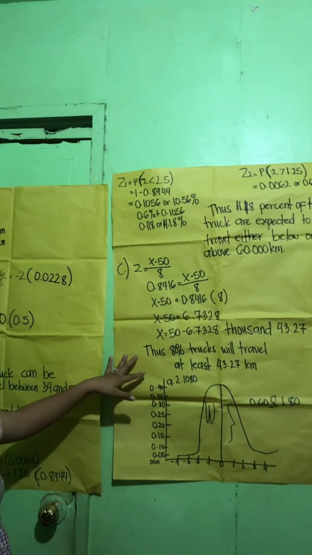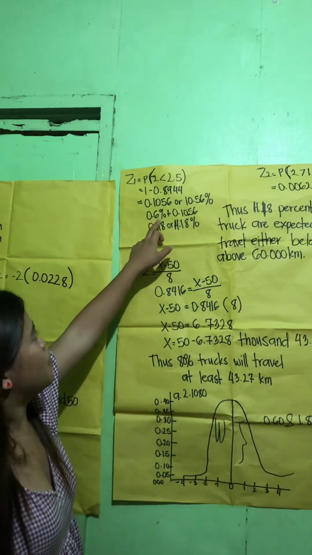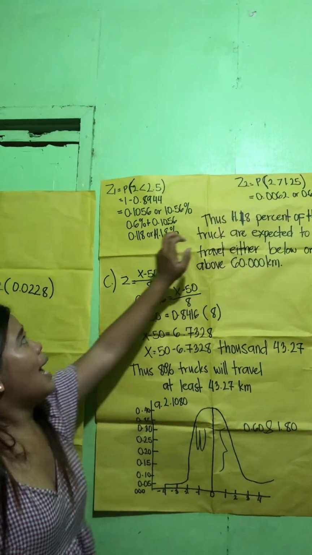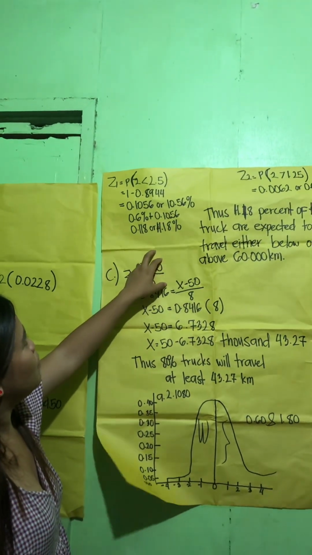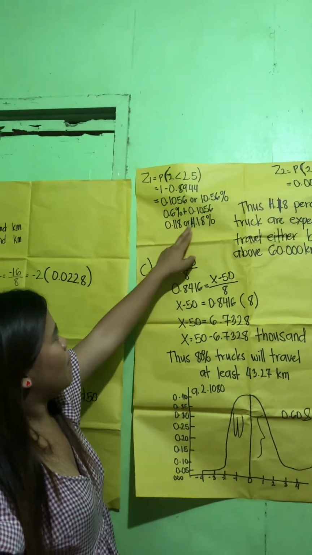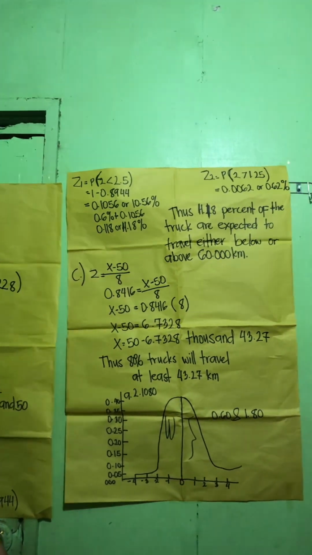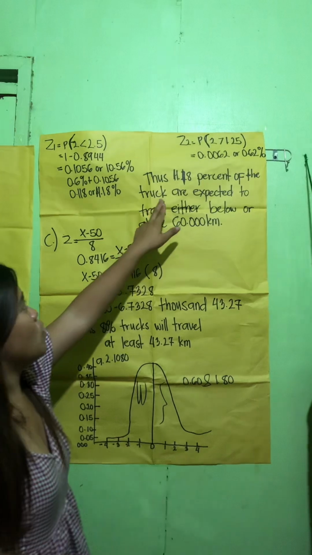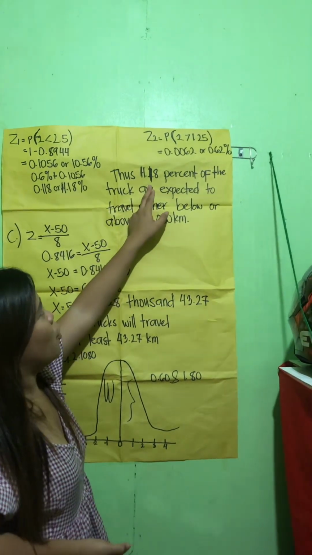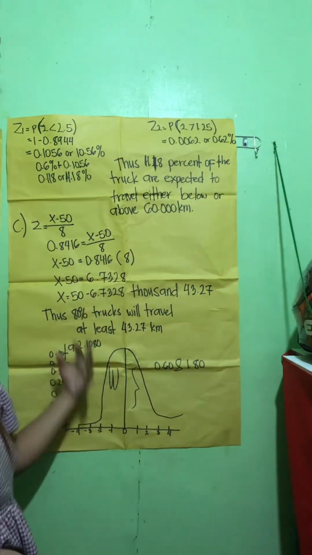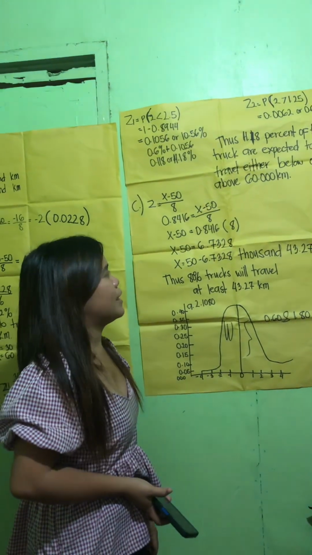To get the answer, we add them: 0.0062 comes from Z1 and 0.1056 comes from Z2, which gives 0.1118, or 11.18%. So the interpretation for B is that 11.18% of the trucks are expected to travel either below 30,000 or above 60,000 kilometers.